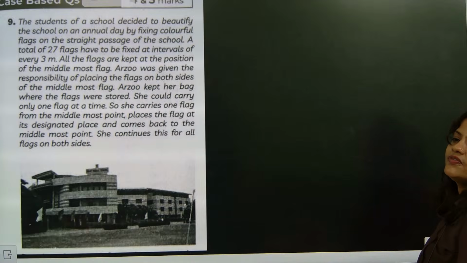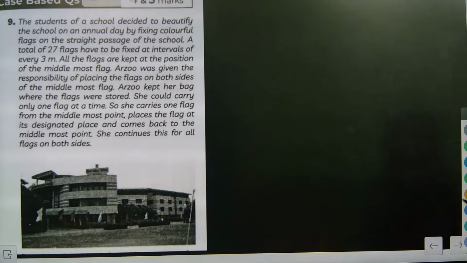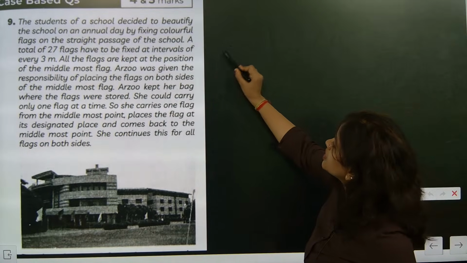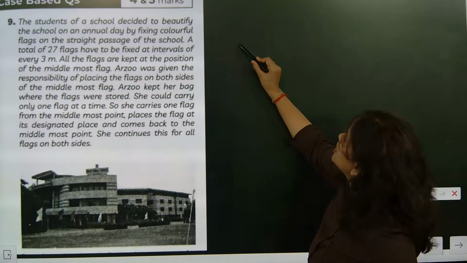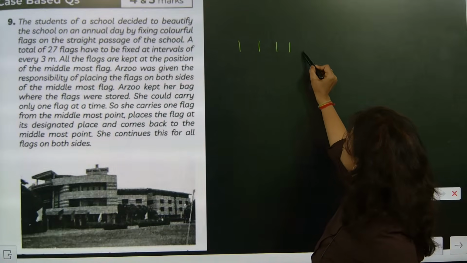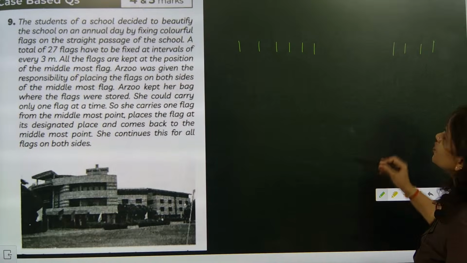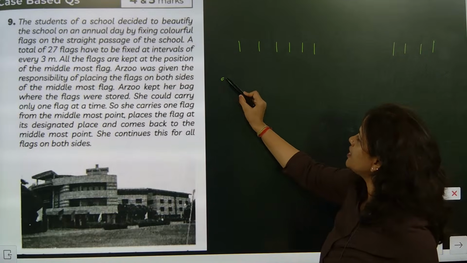Yes, total number of terms is what? 27. Correct. Now, 27 plus 1 by 2. You need to understand that in total 27 flags you have to put. So 1, 2, 3, 4, 5, 6, like that up to the last, 27 flags. Understood? So 27 means an odd number of flags.